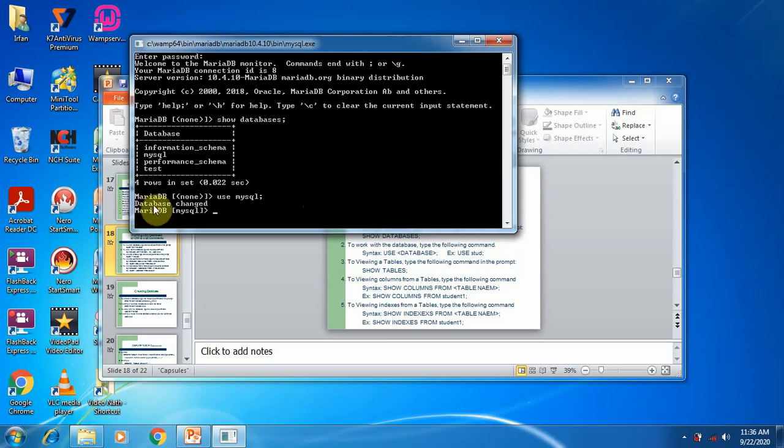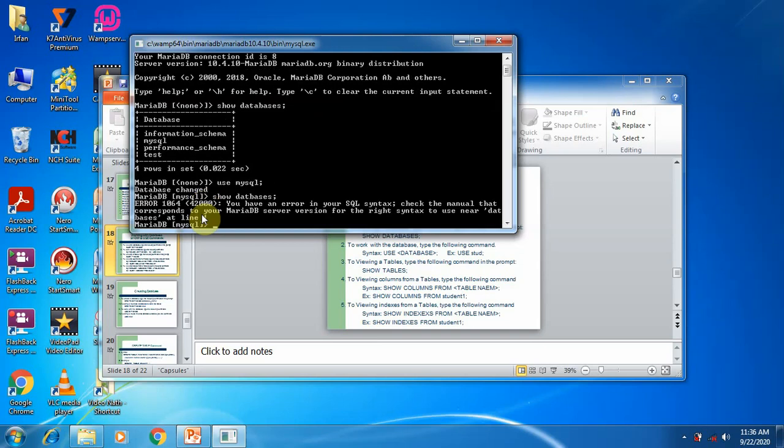Now you see the message Database changed. In the prompt you can see MariaDB [mysql]. It means you are using the mysql database. Here you can execute the show databases command again to see any databases created inside the mysql database. There is no result; you can see an error message: you have an error in your SQL syntax, check the manual. That's why it shows errors.